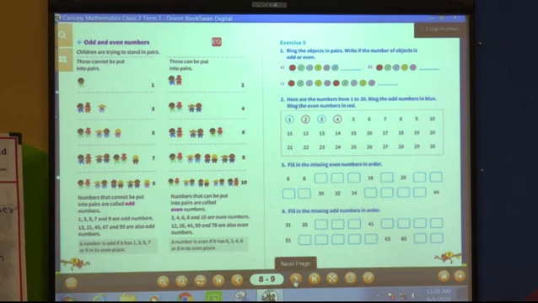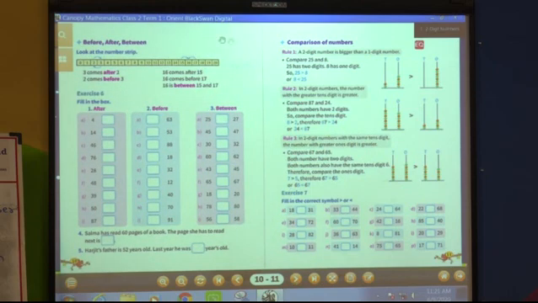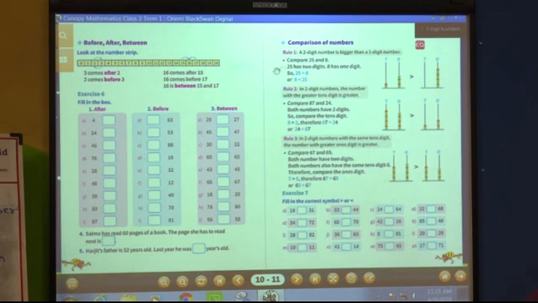Okay. Now we shall see the next part, that is before, after and between. Now see here, look at the number stick, how it is there. 1, 2, 3, 4, 5, 6, 7, 8, 9, 10, 11, 12, 13, 14, 15, 16, 17, 18, 19, 20. Okay. In this you can see 3 comes after 2. 3 comes after 2, then 2 comes before 3. So 16 comes after 15, 16 comes before 17. 16 is between 15 and 17.